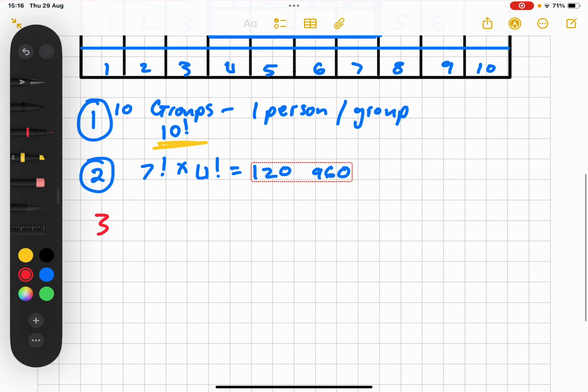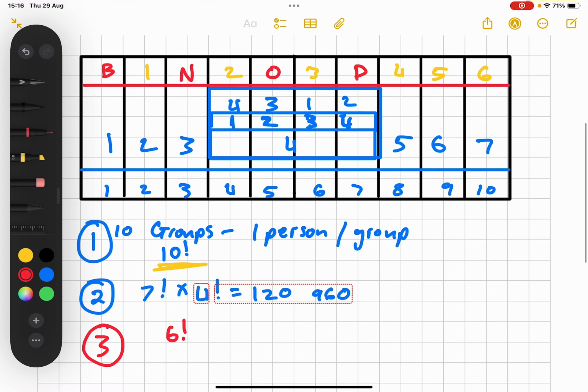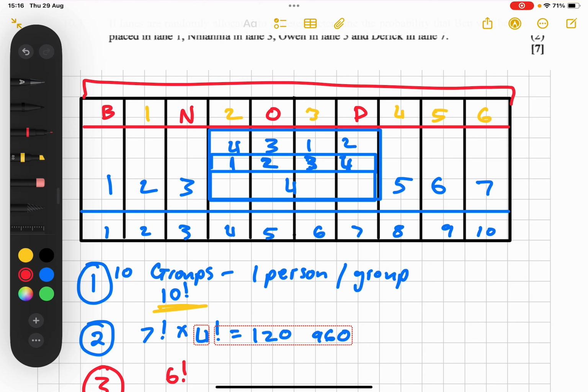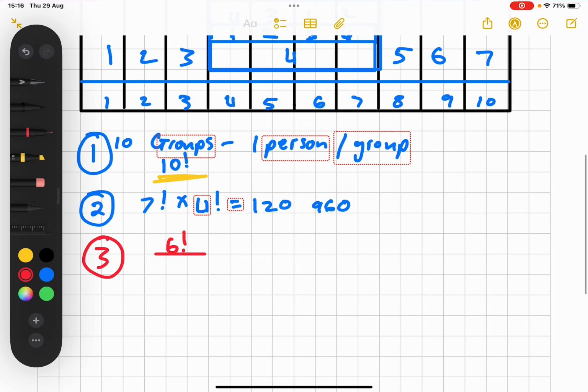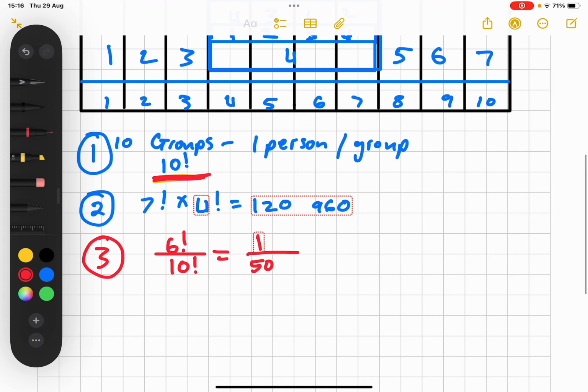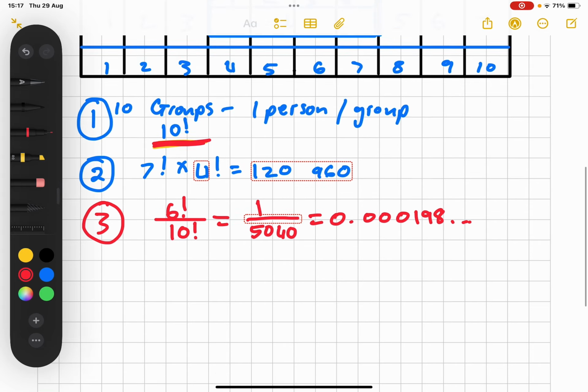So for question 3, again, to be consistent, I'll do it in red. It will be 6 factorial. That's the number of different ways that this scenario can be organized. But the total, which we already worked out in question 1, is 10 factorial, so divide by 10 factorial. And that's going to give you 1 over 5040, which is also equal to the decimal 0.000198.